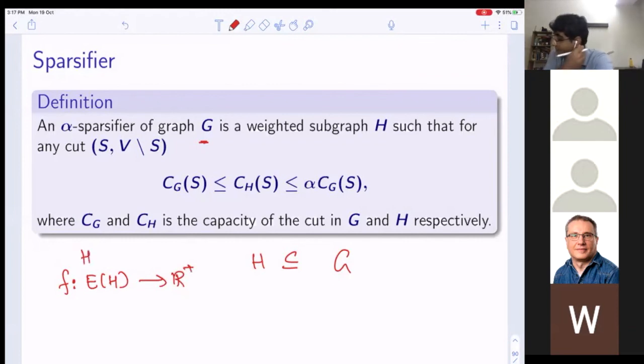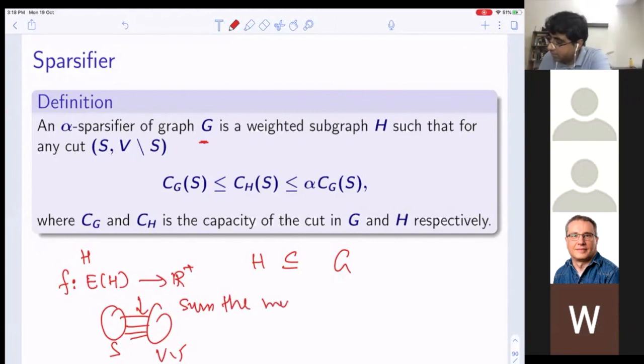And now what is the capacity of any cut S, V minus S? You basically look at S and look at V minus S, and you just sum the weights of these edges. So this is the definition of capacity.